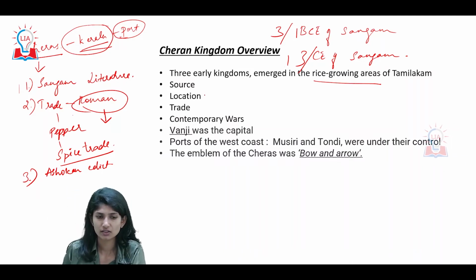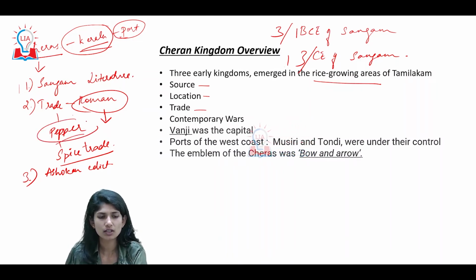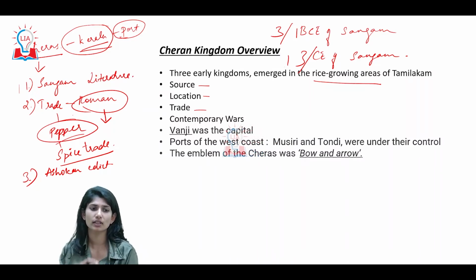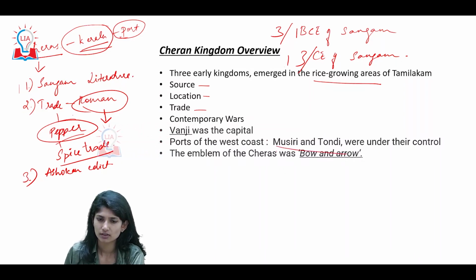Next, look at this. The source we just discussed, alright? Location also we discussed, the majority of Kerala and the Kongu land of Tamil Nadu. Your trade was mainly with the Roman Empire, right? Mostly pepper and silk were traded. But one such thing we have heard about is the Yavana dealers, Yavanas, Yavanikas, all dealing in pepper or spices, alright? Vanji was the capital of the Cheras, right? The ports on the west coast that were under their control were these. The emblem, this also we have discussed, alright?